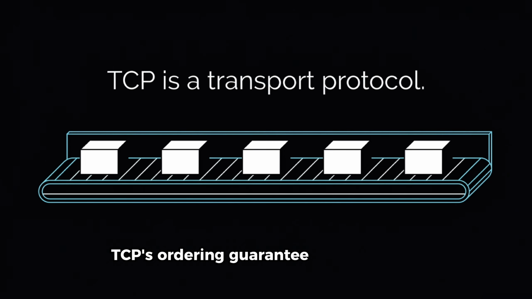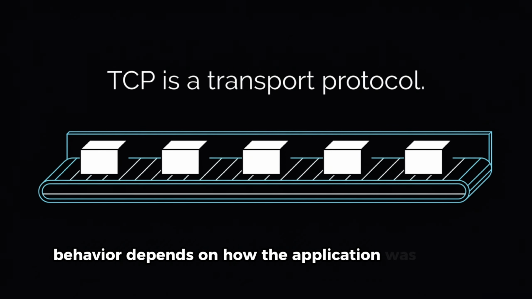TCP's ordering guarantee is exactly this scoped. Within a connection's byte stream, order is preserved. Across connections, there's no promise. At the application layer, ordering behavior depends on how the application was written.